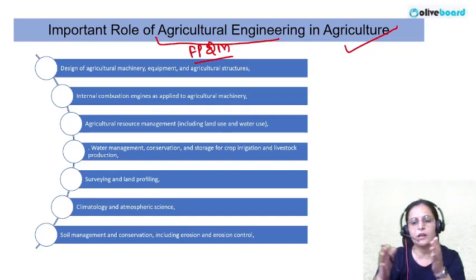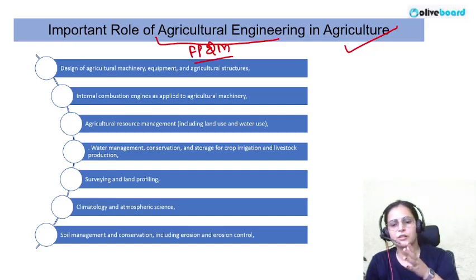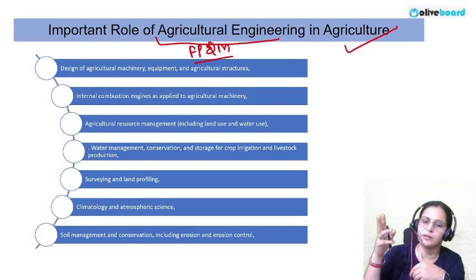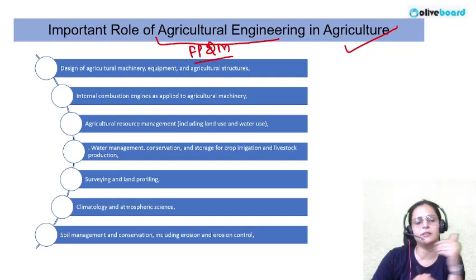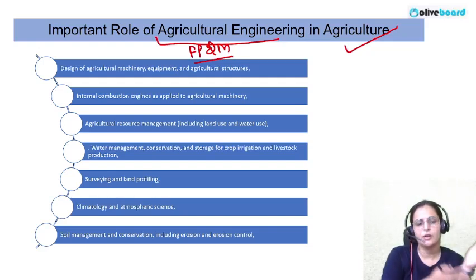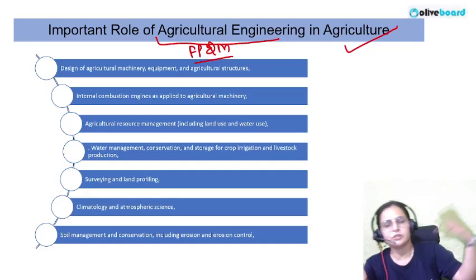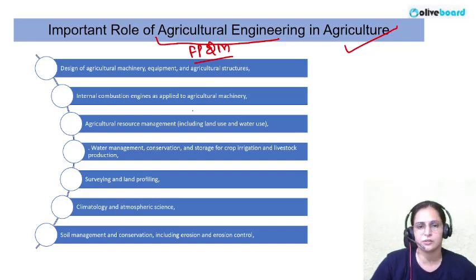Okay, but now we have the internal combustion engine, where there is a heat engine already installed in a system where you add the fuel, and it will burn and allow the movement of the piston up and down, and that results in the movement of the specific machine. So the internal combustion engine is applied to agriculture machinery, and that results in more efficient use of fuel. The fuel is burned more efficiently in these engines.